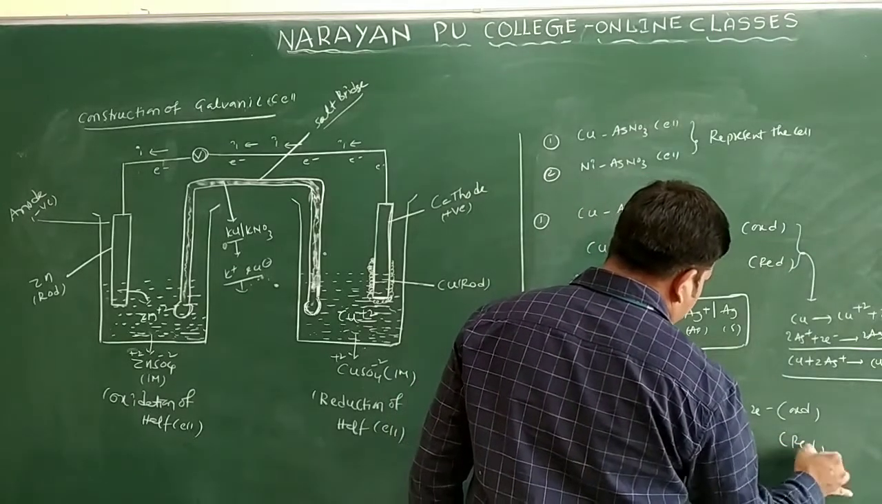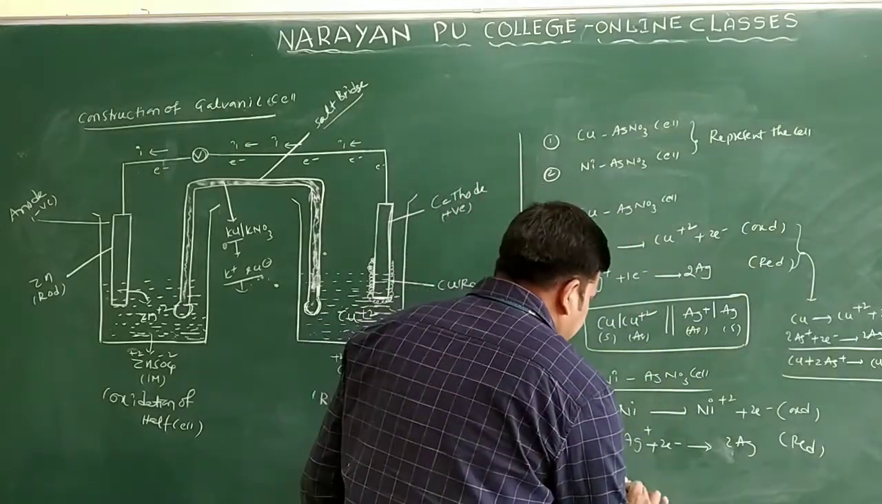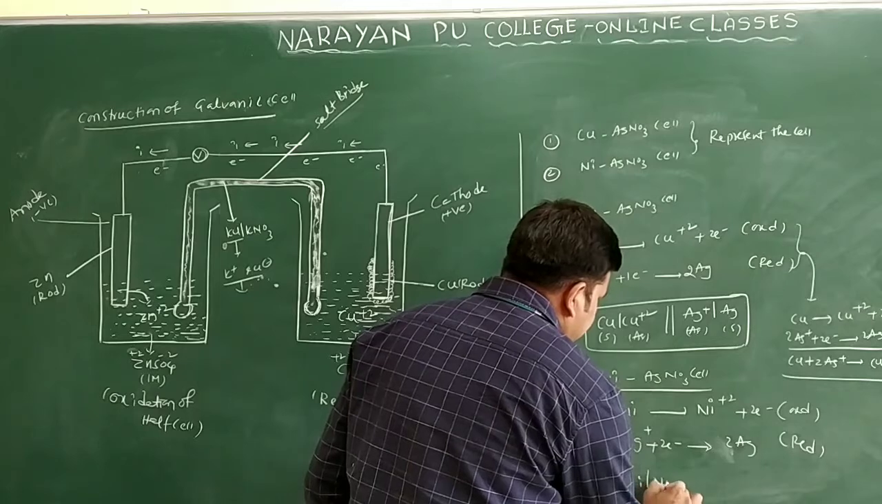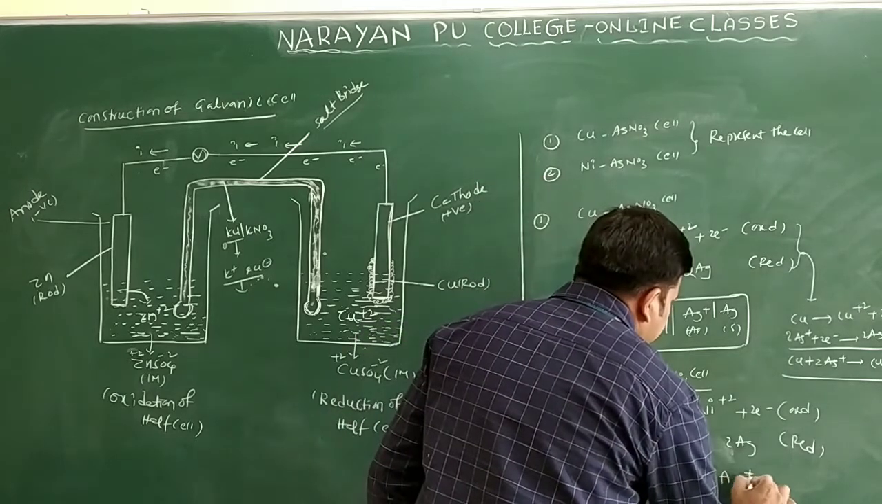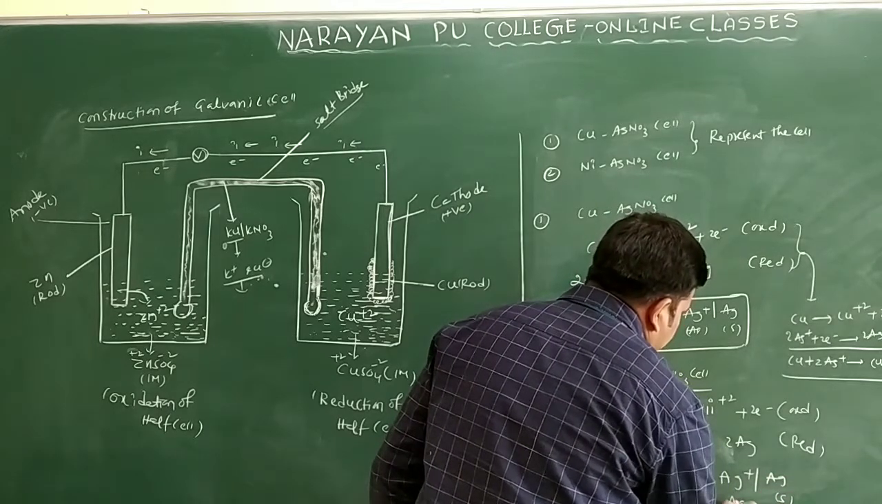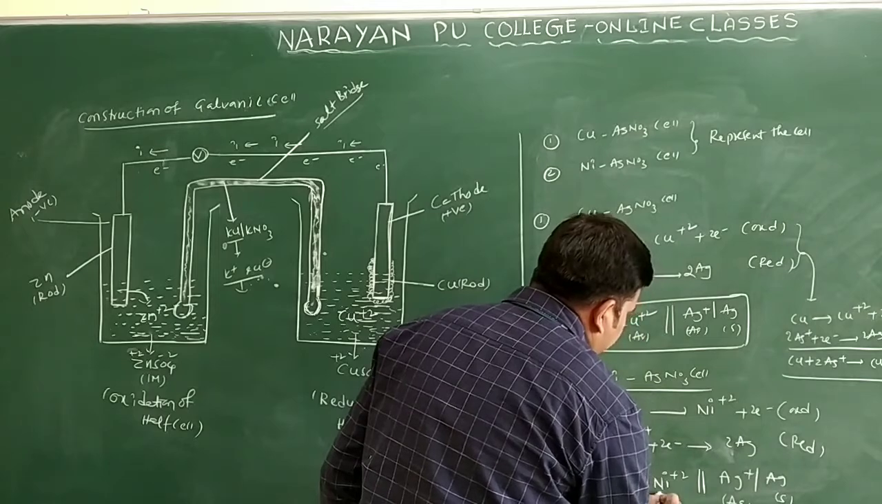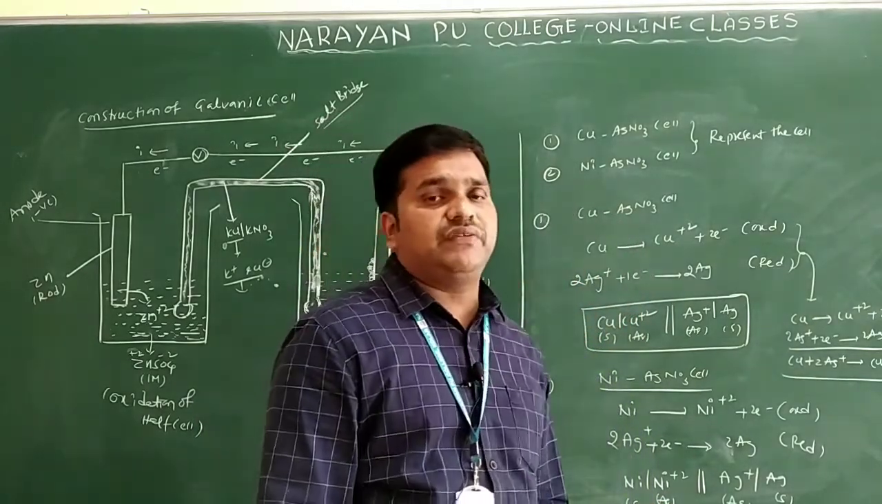Deposition or gain of electrons, what are we calling it? Reduction only. For this we can write the cell reaction. What will you write? You will write Ni2+ (aqueous), Ag+ (aqueous), and Ag (solid). Ni is solid, Ni2+ is aqueous, Ag+ is aqueous, and Ag is solid. So like this you will write the representation of the cell only.